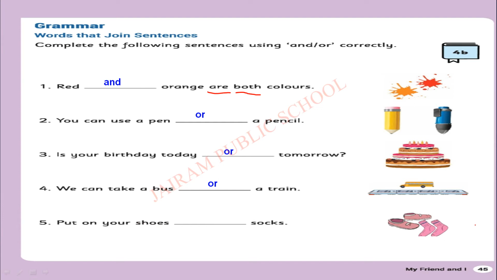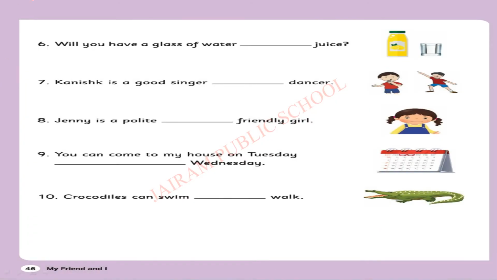Put on your shoes dash socks. Yes, whenever we put on shoes, we use socks. Both can be used at the same time. So, and. I hope you all understood. Let's move to the next one. Sixth sentence. Will you have a glass of water dash juice? Can we drink both at the same time? No, here comes a choice. So, water or juice.